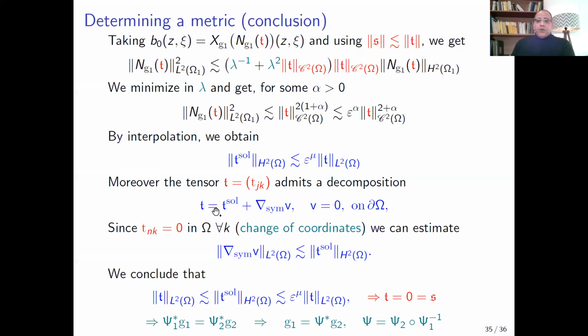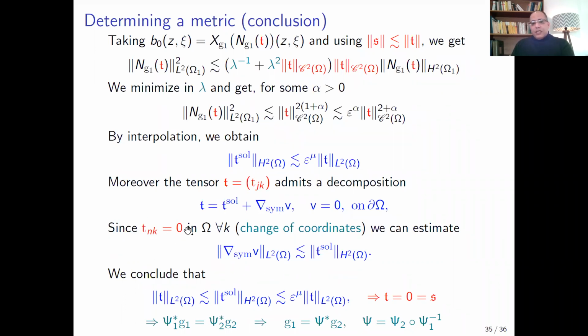Now we decompose the tensor T into a solenoidal part plus a potential part. Then, thanks to the change of coordinates, T and K equal 0 for any K. Then we can estimate the potential part by the solenoidal part.